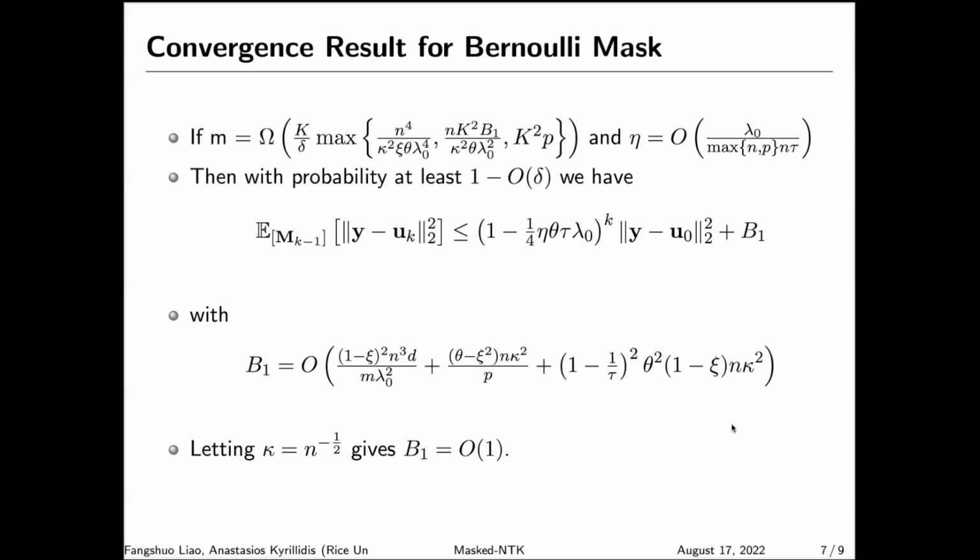We can also specialize this theorem with different values of tau and p to get a convergence guarantee for dropout, multi-sample dropout, as well as the multi-worker IST. Now, let's consider a different mask distribution, the categorical distribution. In this case, each neuron is assigned with uniform probability to one and only one subnetwork. Under this mask distribution, we have the convergence theorem in a similar form. Let gamma be the cubic root of 1 minus 1 over p.